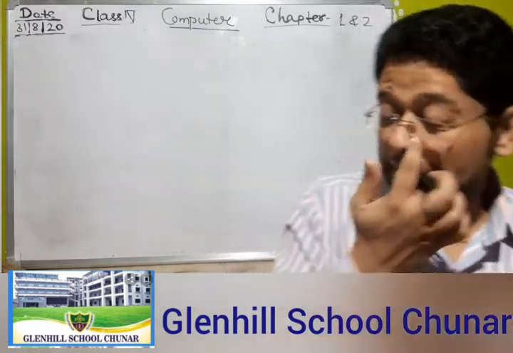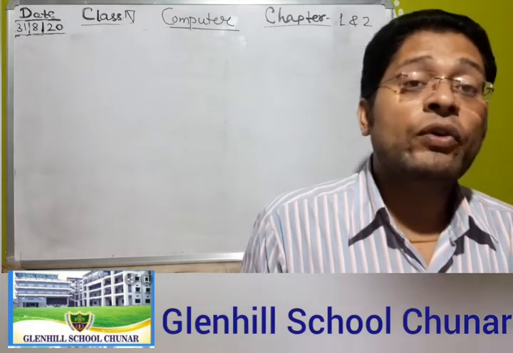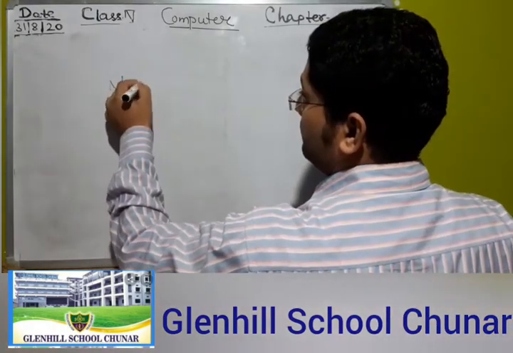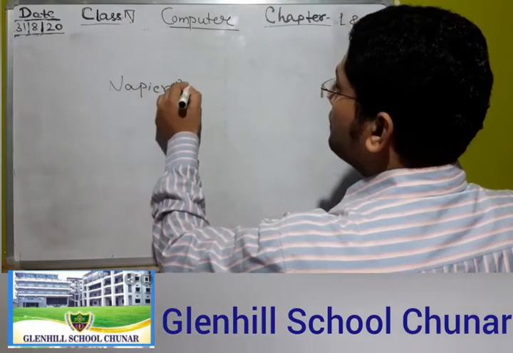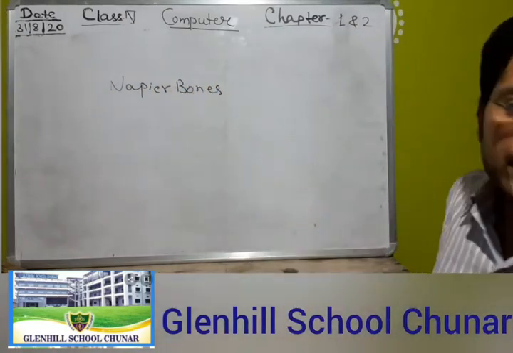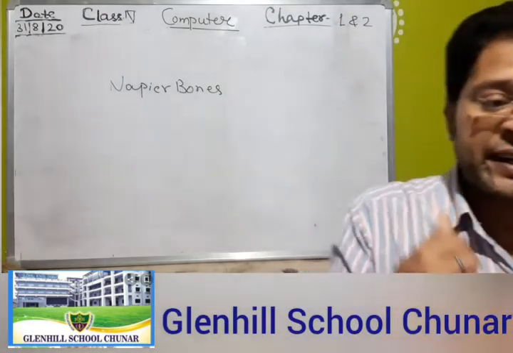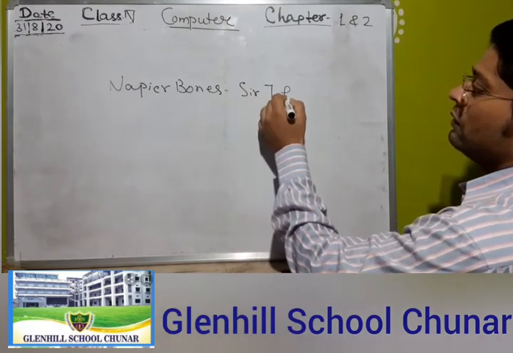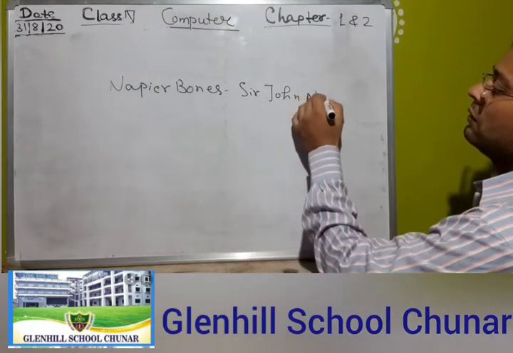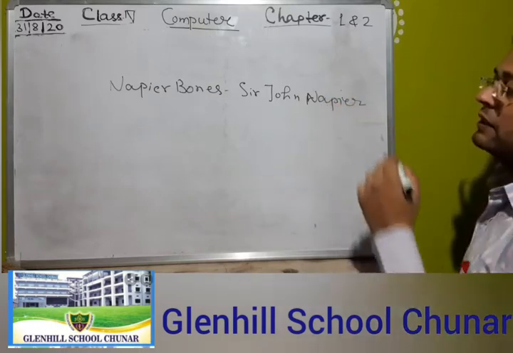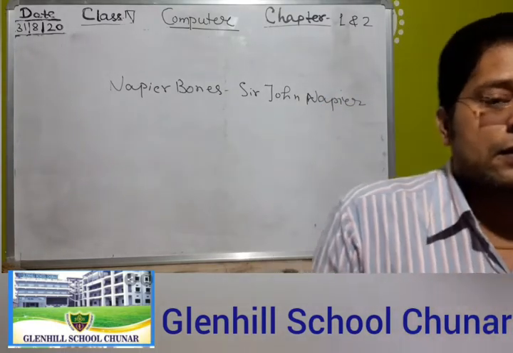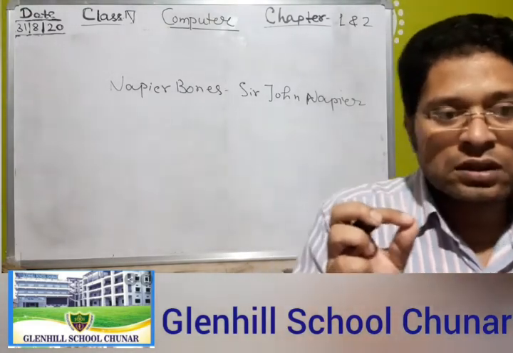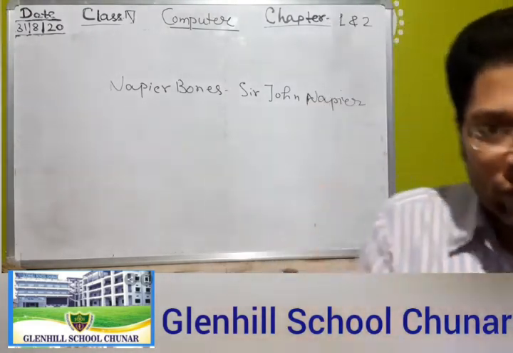And just the next question: Napier bones were invented by Sir John Napier. Yes, students. And next, Pascal's line was made up of a rectangular box with 8 movable wheels.